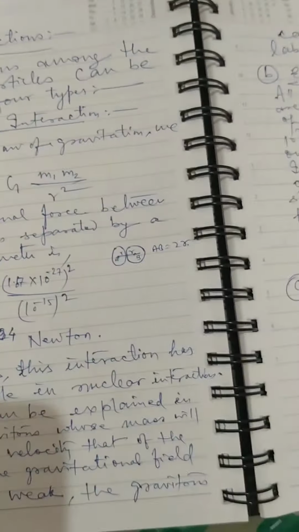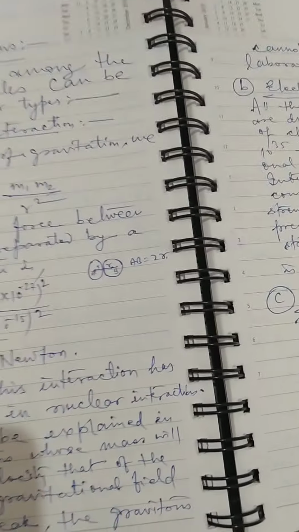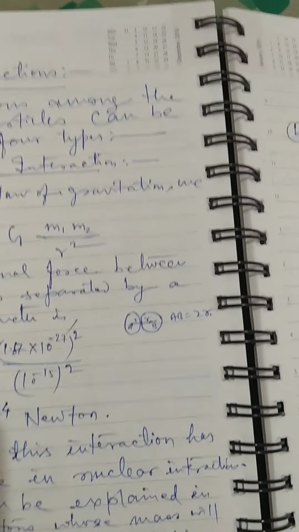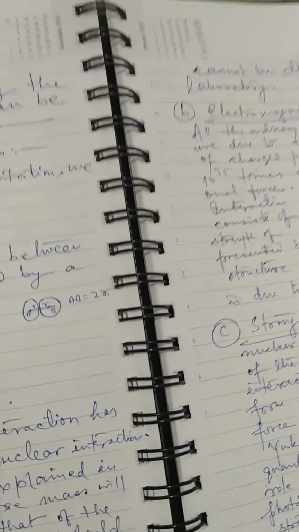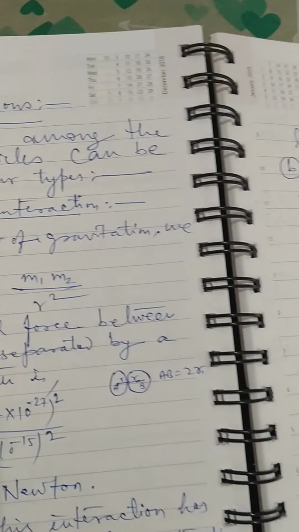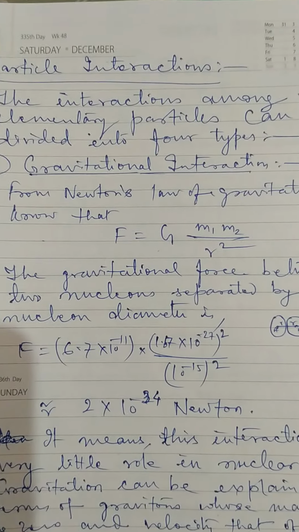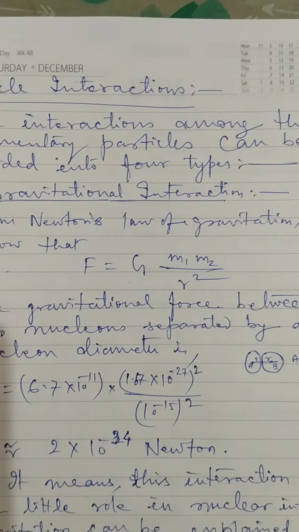Number one is gravitational interaction. Gravitational interaction is the weak type of interaction. As the elementary particles also have masses, suppose that neutrons are attracting each other, there will be some gravitational attraction force between them. What is that attraction force? F is equal to G m1 m2 by r square, where G is the universal gravitational constant.